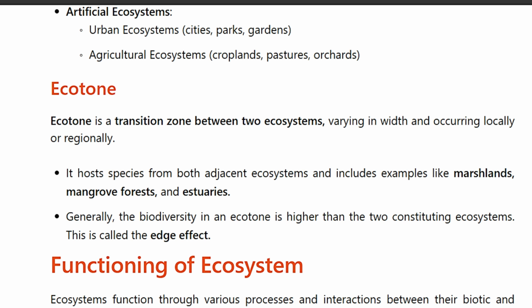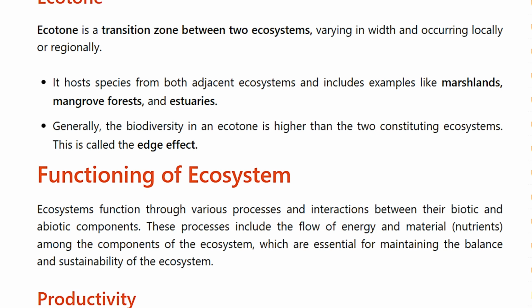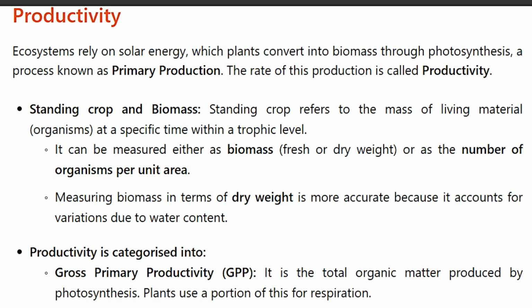Functioning of ecosystem. Ecosystems function through various processes and interactions between their biotic and abiotic components. These processes include the flow of energy and material nutrients among the components of the ecosystem, which are essential for maintaining the balance and sustainability of the ecosystem. Productivity. Ecosystems rely on solar energy, which plants convert into biomass through photosynthesis, a process known as primary production. The rate of this production is called productivity.